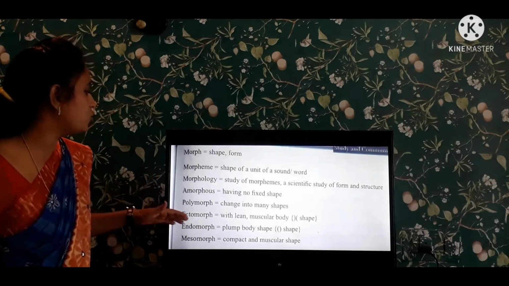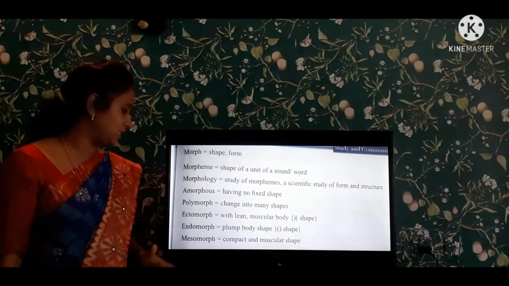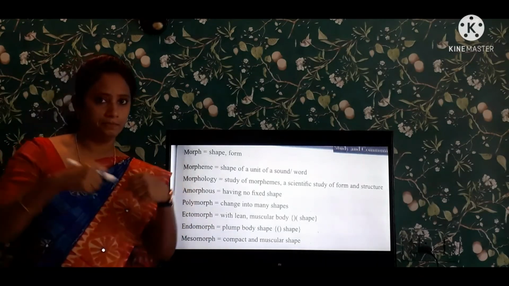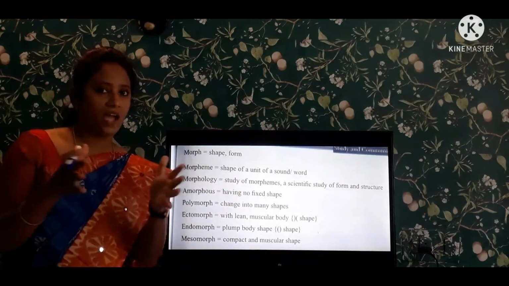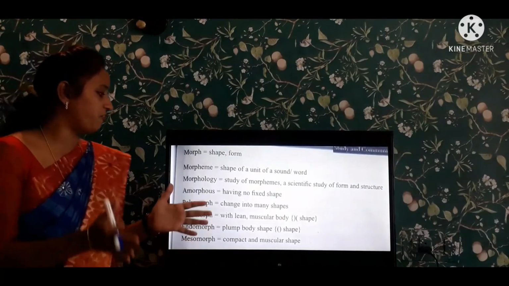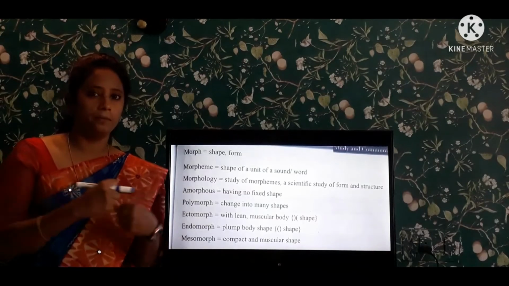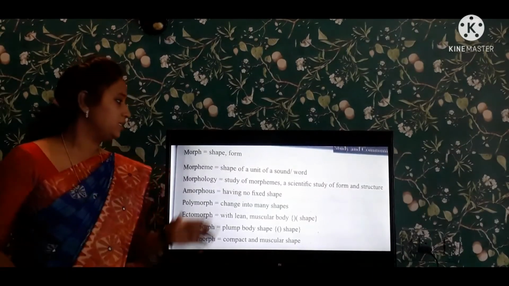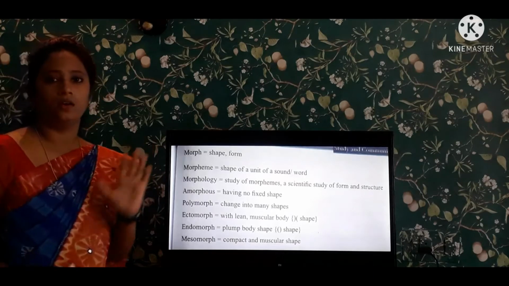And next one is ectomorph. Ectomorph with a lean personality. And endomorph is a plump body, like a body with fatty tissues. And next one is mesomorph. Mesomorph means compact, having hard muscles and compact muscles. So these are the meanings of this root word morph.